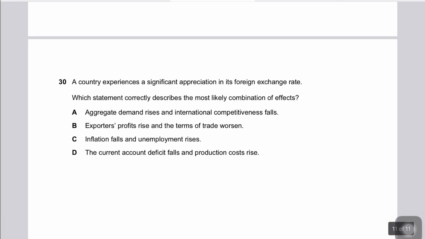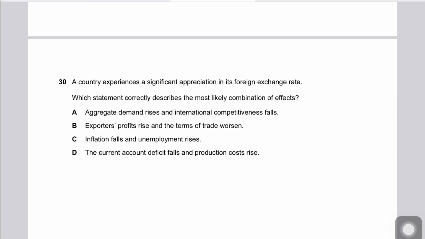Question 30. Let's look at question 30. It's part of your syllabus. This is a good question. It says a country experiences a significant appreciation in the foreign exchange rate. A significant appreciation, by the way, means that the currency gets stronger, right? So, which statement correctly describes the most likely combination of the effects? The first answer option says aggregate demand rises and international competitiveness falls.